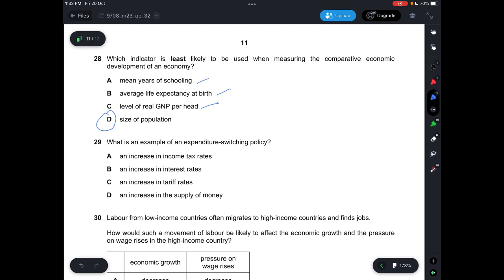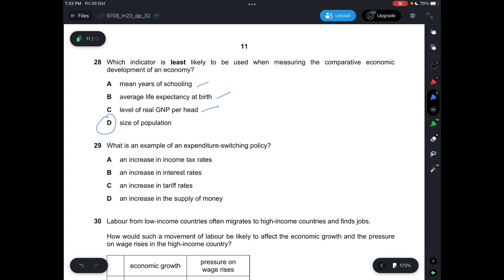And then 29, what is an example of an expenditure switching policy, changing your expenditure to something else? So A says the increase in income tax, incorrect. This is expenditure reducing. B, increase in interest rates, not correct as well. C says an increase in tariff rates. This is correct because now you'll be buying less of foreign goods. And then D, increased supply, is incorrect, so I'll say C.